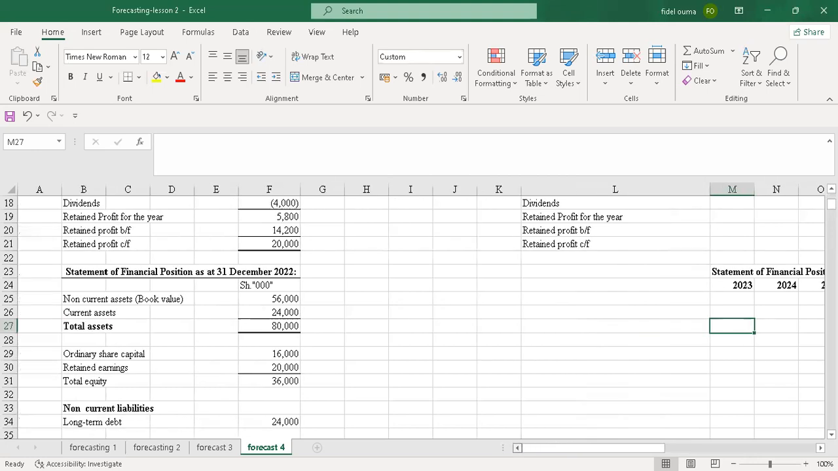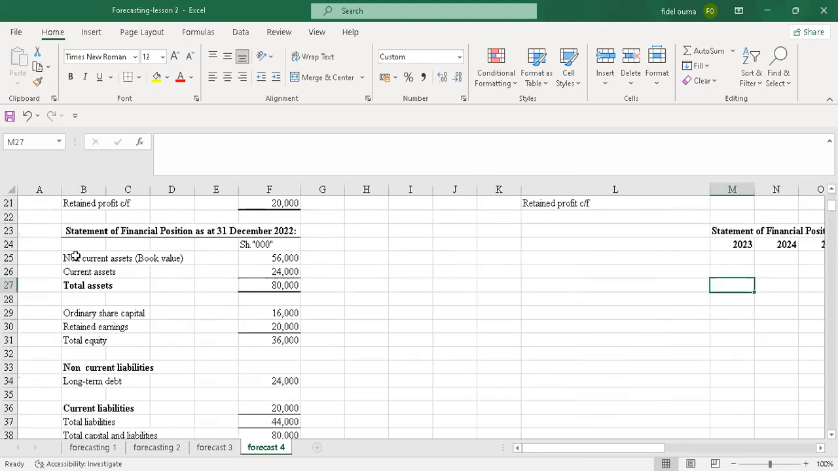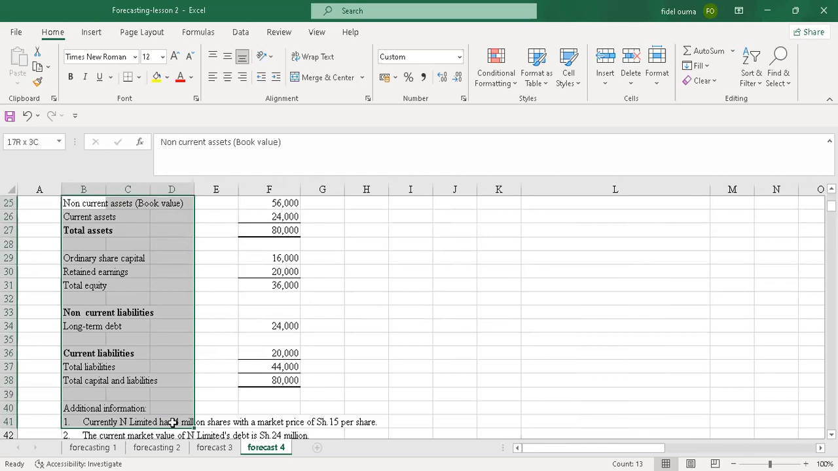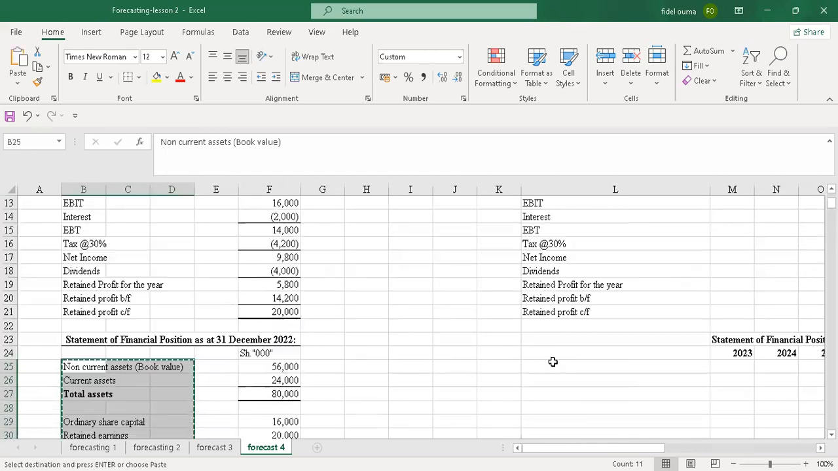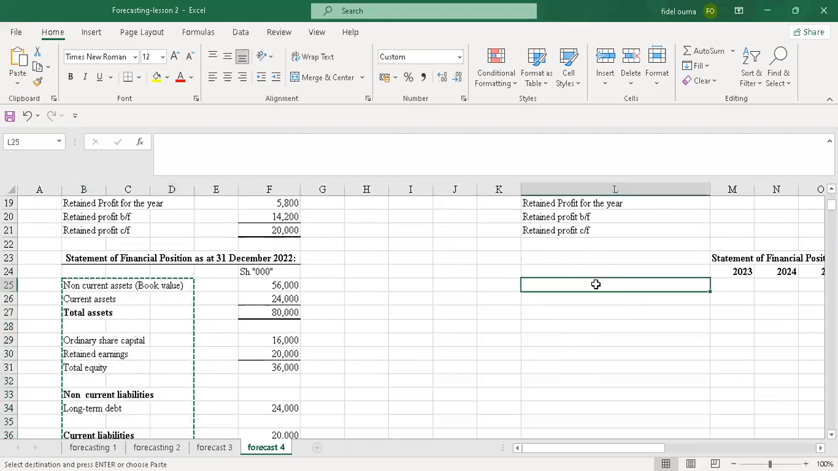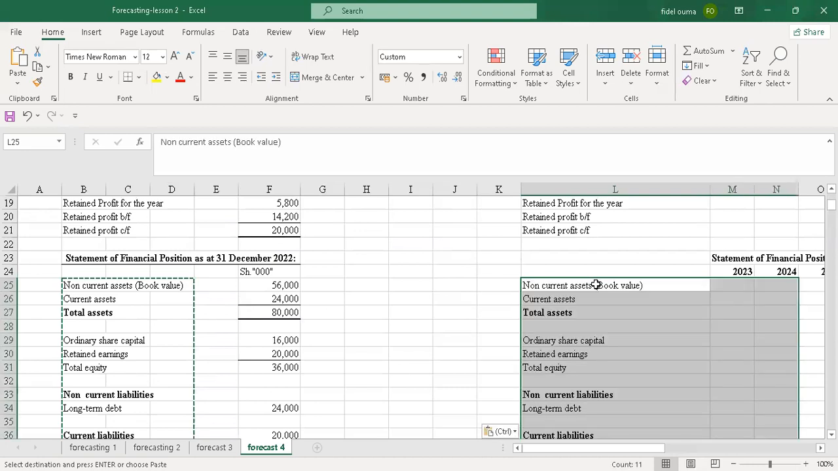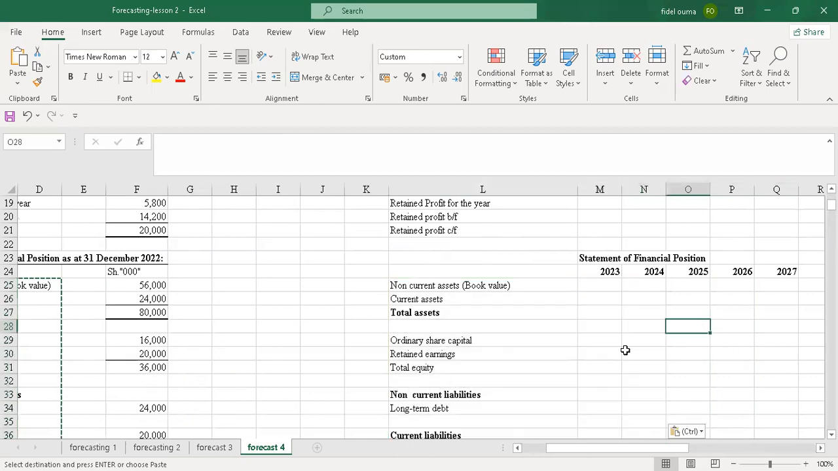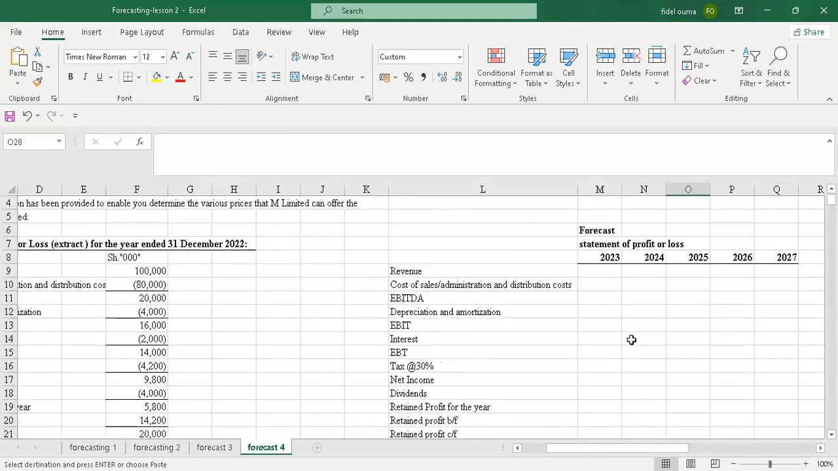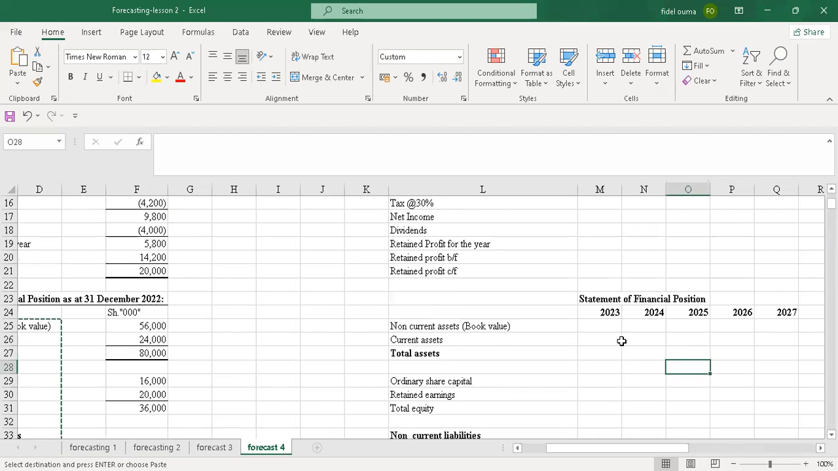So I'll copy the same information and that statement of financial position. You do this to save on time, because this paper is all about time and speed. Time, speed, and accuracy. Then just say Control V. That's how you paste in Excel. So I've pasted that, and I have everything that is required. I just introduce the bottom border here.